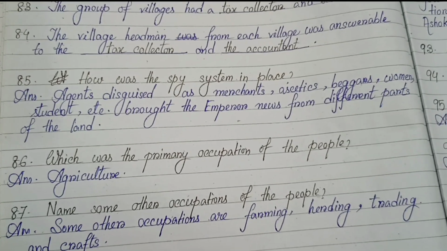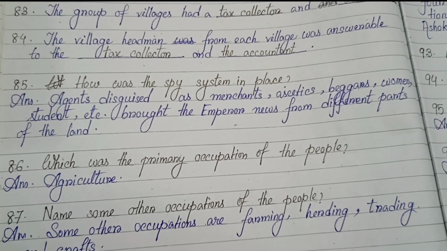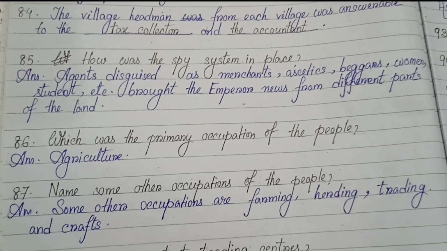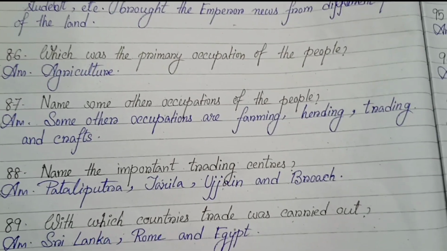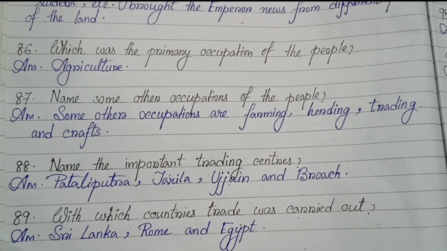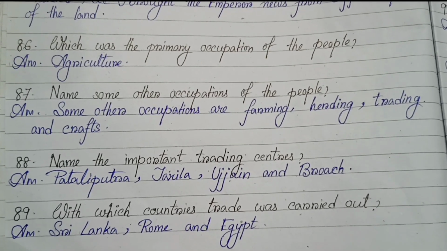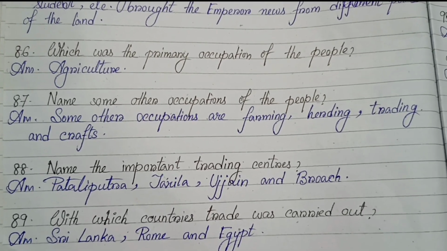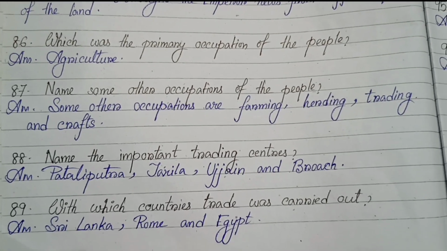85. How was the spy system in place? Agents disguised as merchants, ascetics, beggars, women, students, etc. brought the emperor news from different parts of the land. 86. Which was the primary occupation of the people? Agriculture. 87. Name some other occupations of the people. Some other occupations are farming, herding, trading and crafts. 88. Name the important trading centers: Patliputra, Taxila, Ujjain and Broach. 89. With which countries was trade carried out? Sri Lanka, Rome and Egypt.